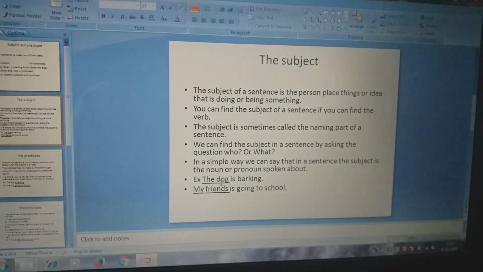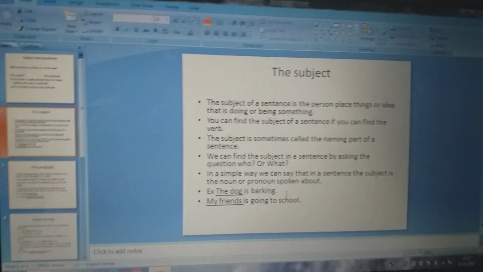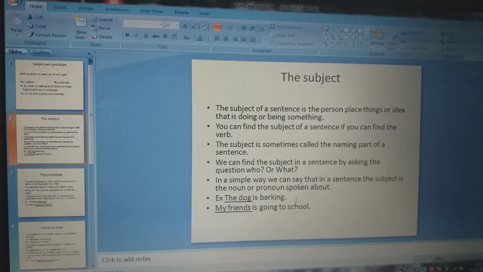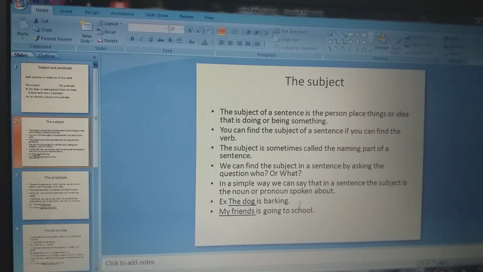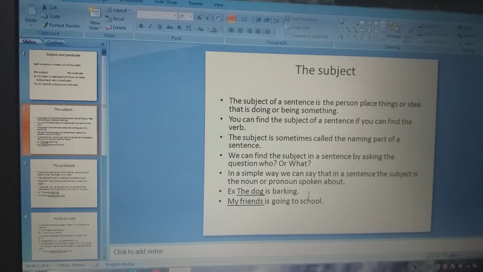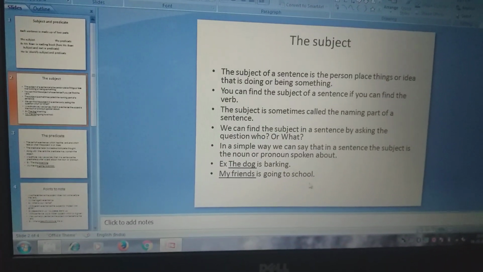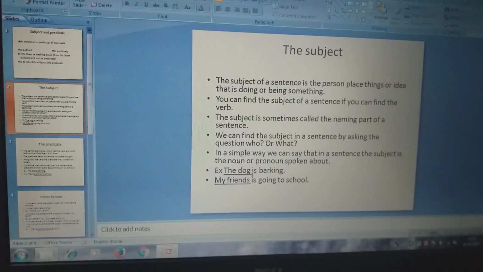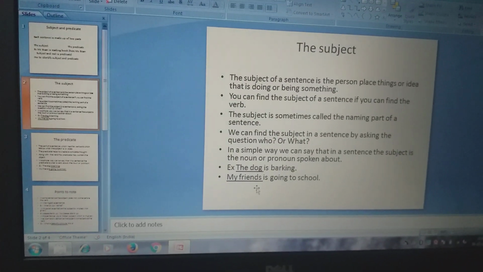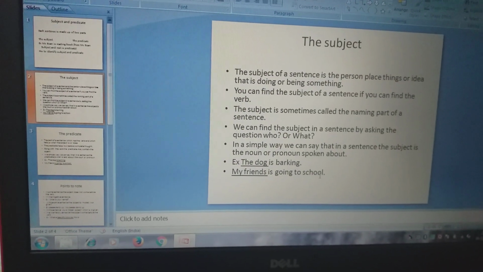The dog is barking. That is the example. What is the dog doing? Barking. The dog here is the subject. My friend is going to school. Here again, my friend is the subject and is going to school is the predicate. Here we are talking about the dog, and what the dog is doing. The dog is the subject, is barking is the predicate. We are talking about my friend, who is going to school.